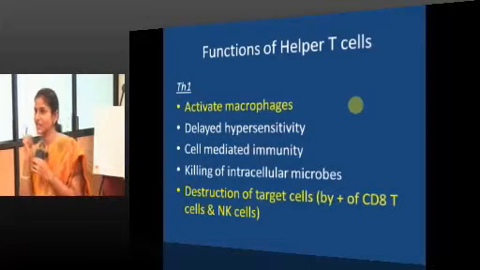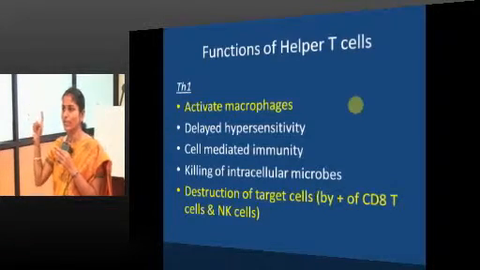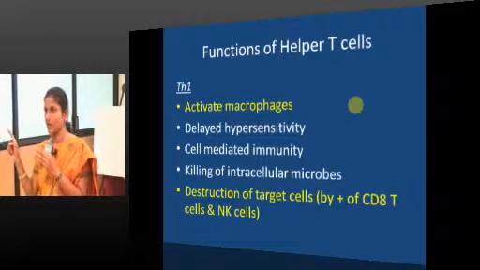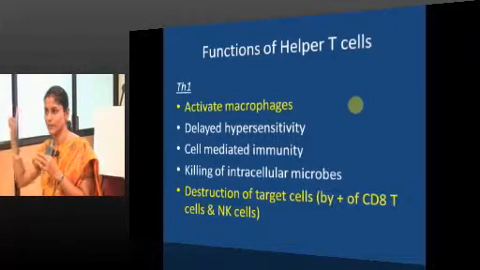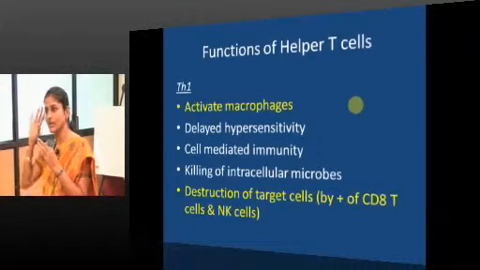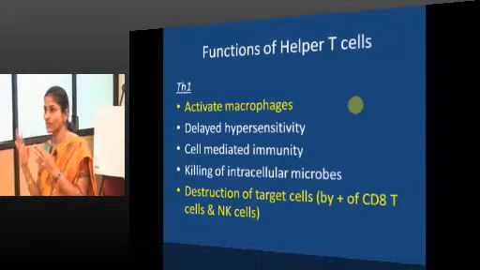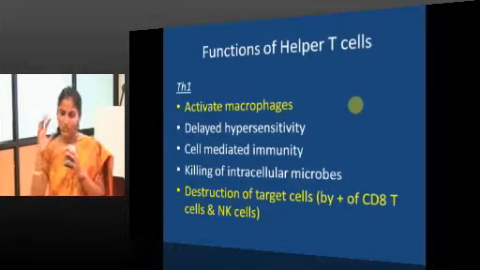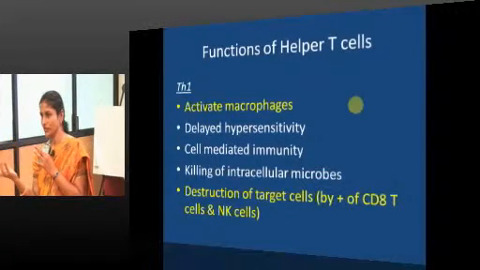So, functions of helper T cells. Th1 we have seen, which immune response is mounted by the Th1 subset. Th1 is not for type 1 hypersensitivity, it is for type 4 hypersensitivity. So, you can just recollect what are the events that happen with type 4 hypersensitivity. The heroes of type 4 hypersensitivity are macrophages and epithelioid cells.